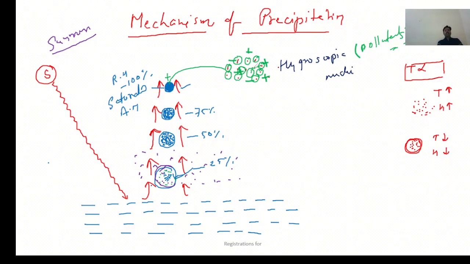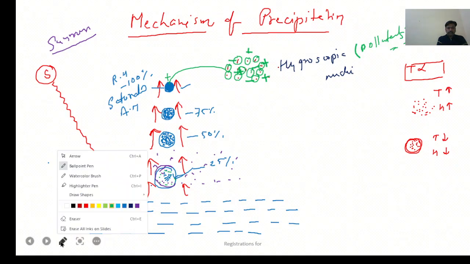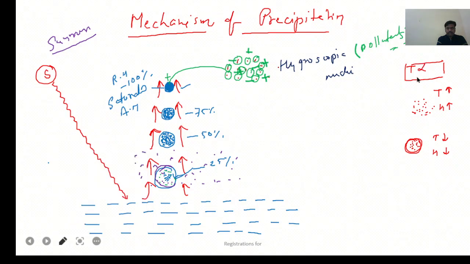And when they are sitting over the hygroscopic nuclei, what is increasing? Vapor pressure is increasing. Mind it. And vapor pressure increasing means what?